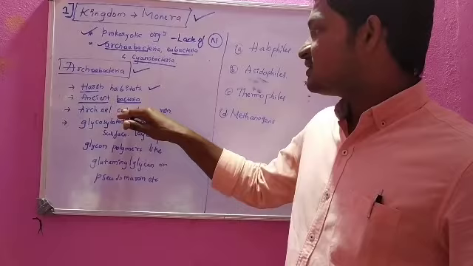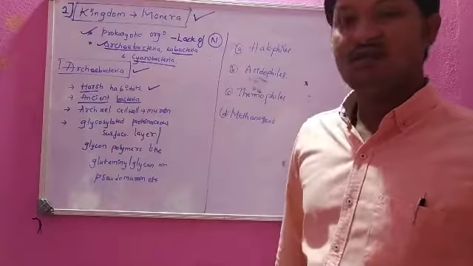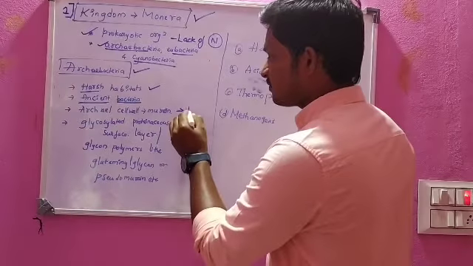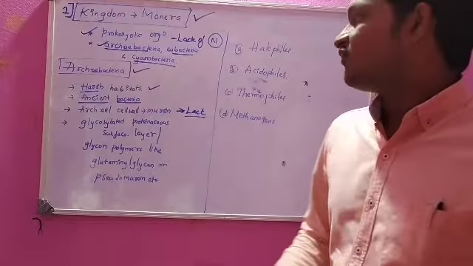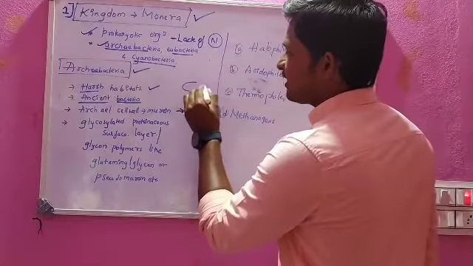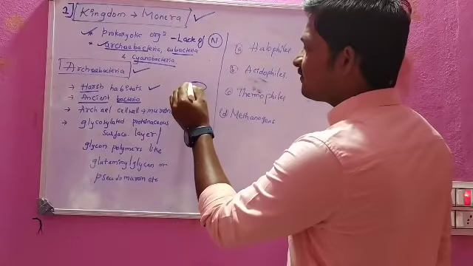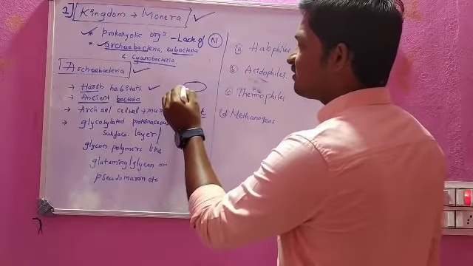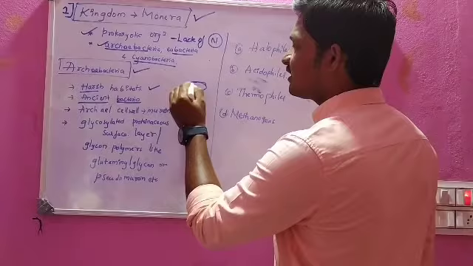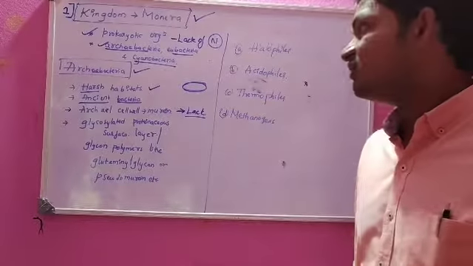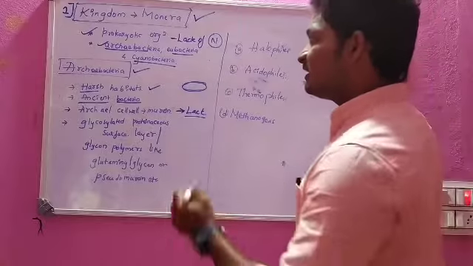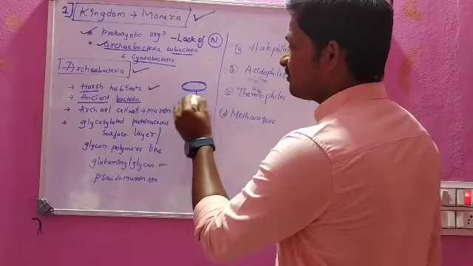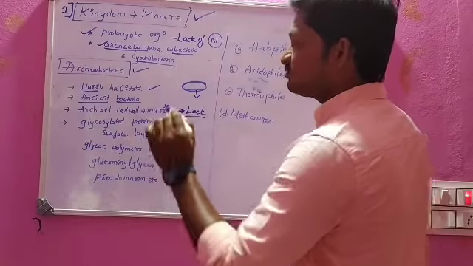Next is the archaeal cell wall. If you see the archaeal cell wall, it lacks murein. This is the body of the bacteria; the cell wall is always made up of some type of chemical, it may be murein, like that. But this archaeal cell wall does not contain murein. Murein will be absent.